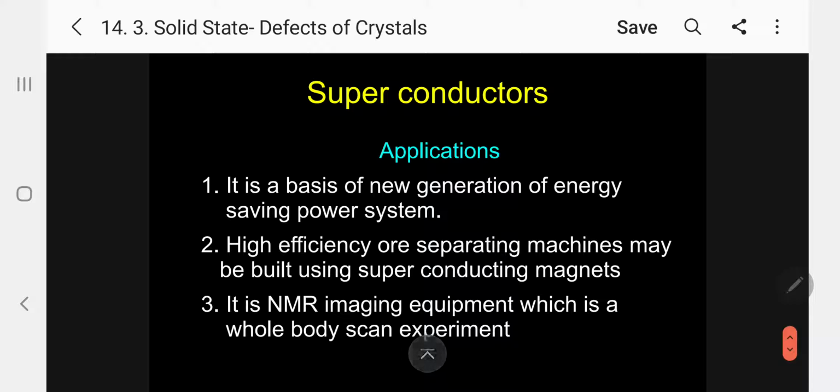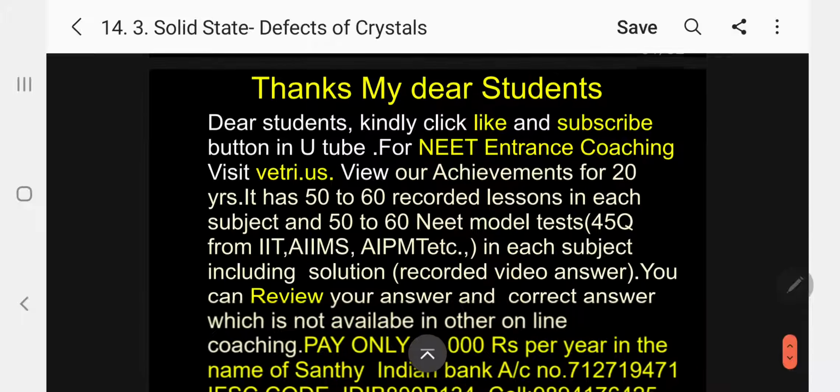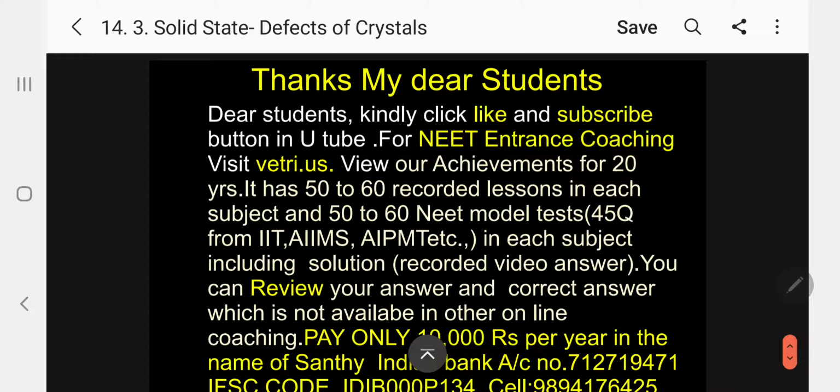Applications of superconductors. Number 1, it is a basis for a new generation of energy saving power systems. Number 2, high efficiency ore separating machines may be built using superconducting magnets. So we do magnetic separation there, and that's where it is useful. Number 3, NMR imaging equipment, which is the whole body scan experiment. Superconductor. I hope, my dear students, I have come to the conclusion.